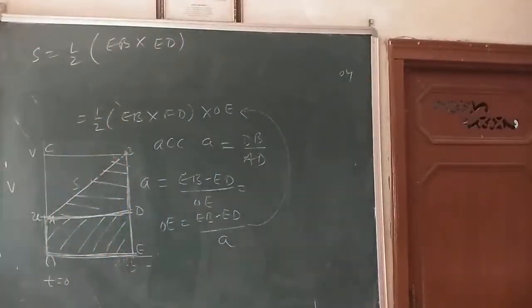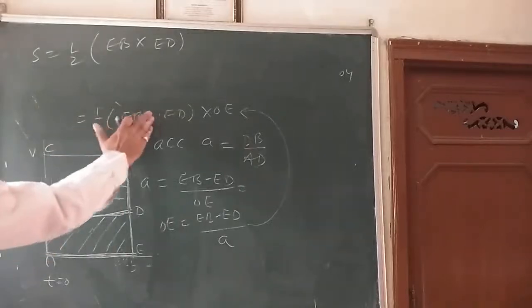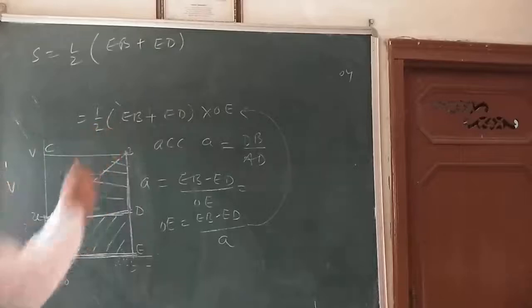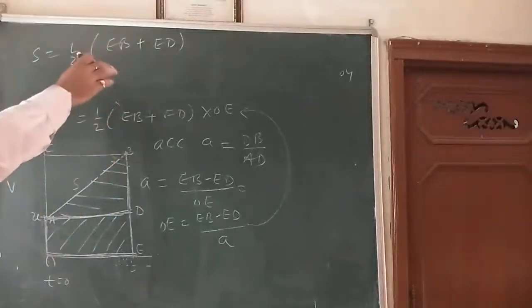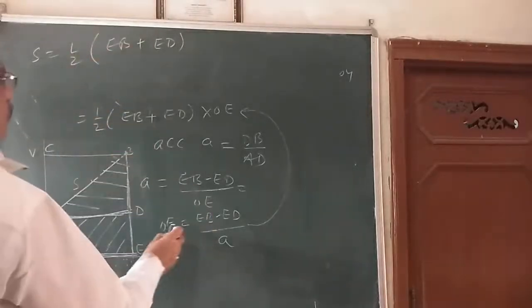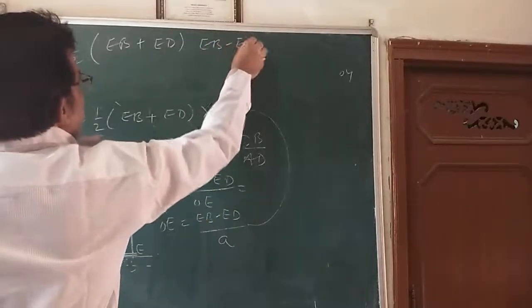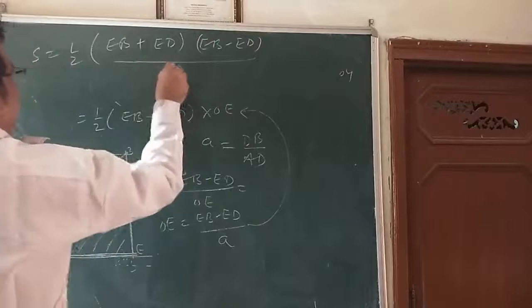Here I should say the sum of the parallel sides, so here is a plus sign. Sorry for that. Sum of the parallel sides divided by 2. So EB plus ED divided by 2 into, put this value of OE here, EB minus ED divided by A.